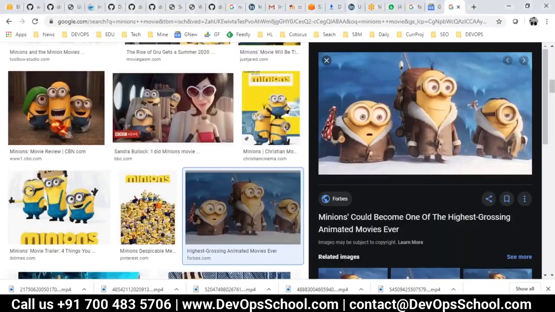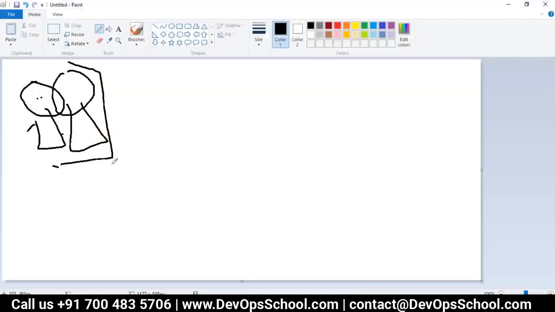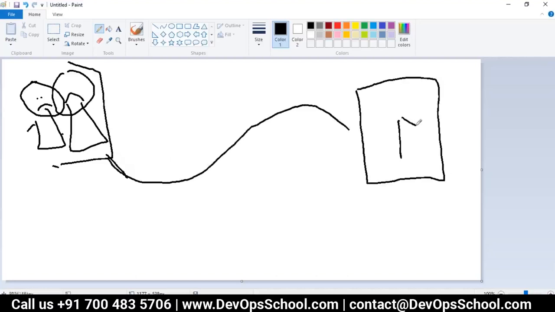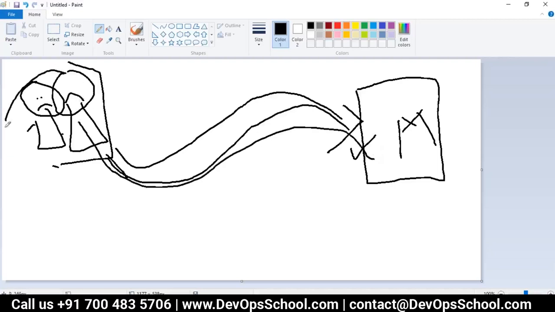Minions is a kind of species who is very sad because the masters are not available. If you have watched this movie, then you know that. So masters are not there. In order to find the master, they travel the whole world, and then they find the master. They request the master, please be my master, let me be your slave. The master says, yes, you are my slave. Then these minions get happy, right?